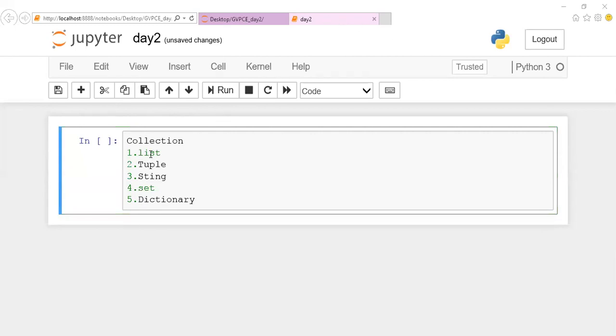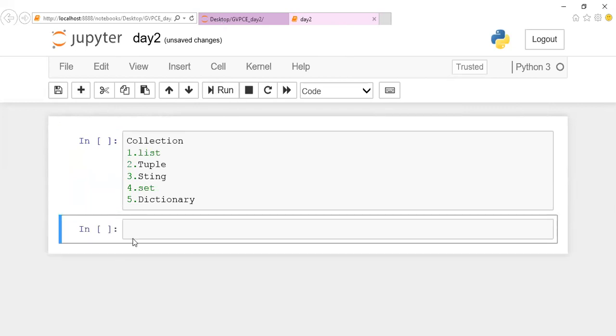So this is all about your collection, guys. We'll see one by one what the functionality of it is. This particular collection topic is very important, where the majority of your programs based on fundamentals you'll be getting from these topics only. We'll see one by one what functions are available. Each and every topic has n number of predefined functions. These functions will help us write a program in an optimized way. So let us start first with list.